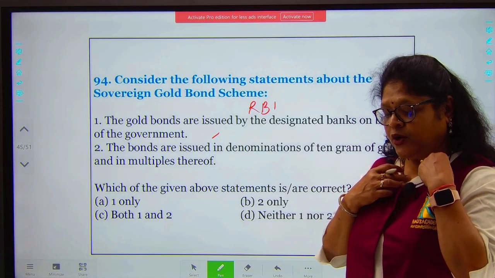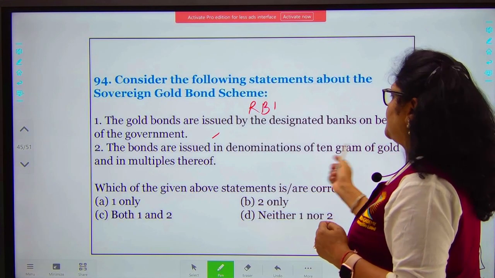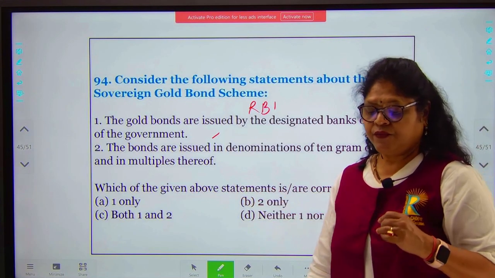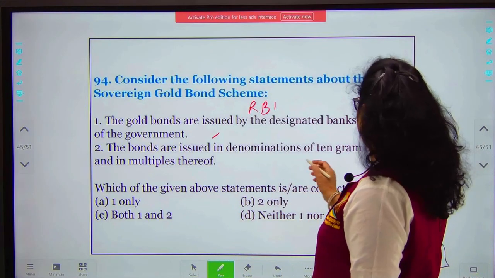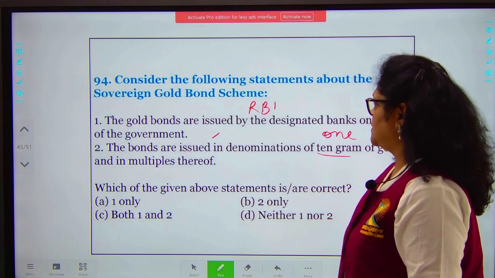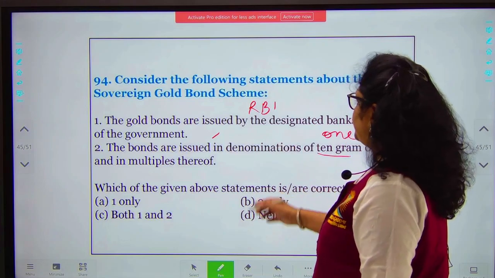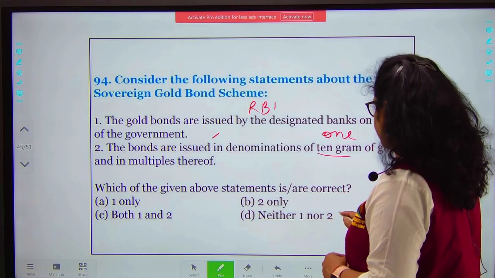They are issued in denominations of 10 grams of gold and in multiples thereof. No, they are denominated in multiples of gold with a basic unit of 1 gram. 1 gram, not 10 grams. Okay. So your answer will be, both are incorrect. Your answer will be D, neither 1 nor 2.